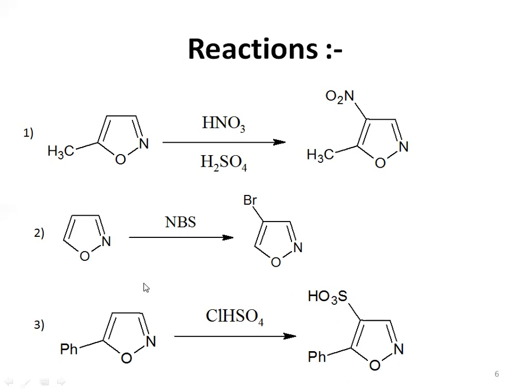isoxazole. So finally we will get a reaction, and all these three reactions are electrophilic substitution reactions, because all the reagents prepare an electrophile. As we said, HNO3 and H2SO4 will prepare a nitrating reagent. After that NBS will give us a bromine, and this compound will give us a sulfone compound. So these are electrophilic substitution reactions.